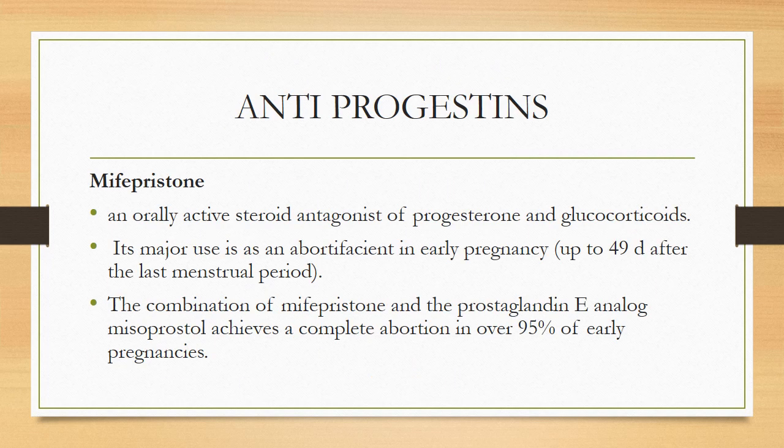Next are antiprogestins, which is mifepristone. It is an orally active steroid antagonist of progesterone and glucocorticoids. Its major use is as an abortifacient in early pregnancy. Up to 49 days after the last menstrual period, the combination of mifepristone and the prostaglandin E analog misoprostol achieves a complete abortion in over 95% of early pregnancies.